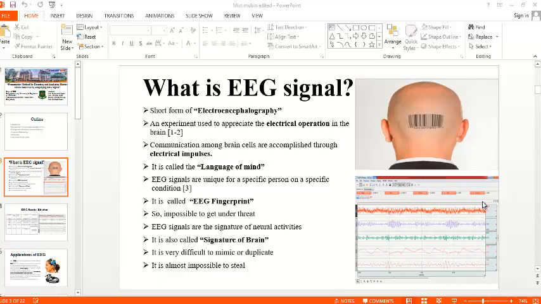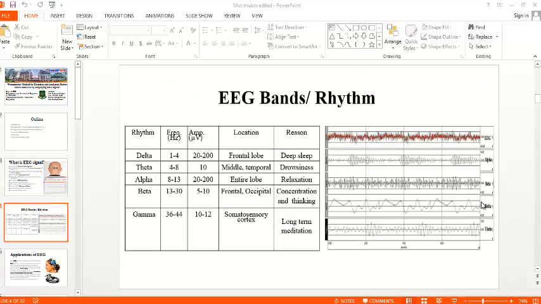It is used for electrical operations in the brain, and actually EEG is accomplished with electrical impulses that are produced in the brain, and it is called sometimes EEG fingerprint because it varies from person to person, just like fingerprint. So it is always used for biometric identification and authentication. Also, it is called signature of our brain, and it is difficult to mimic or to duplicate, and it is also impossible to steal.